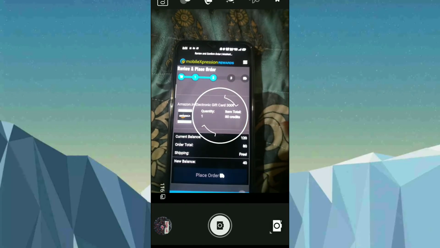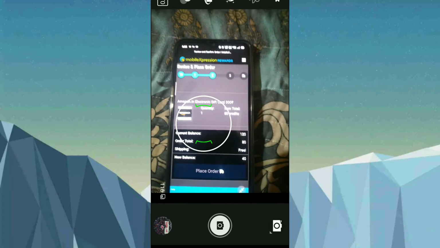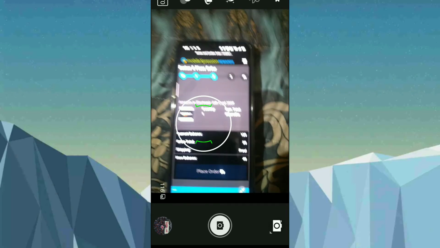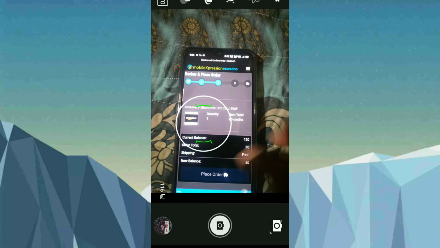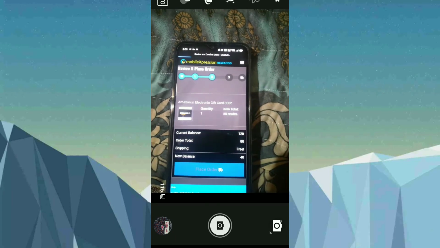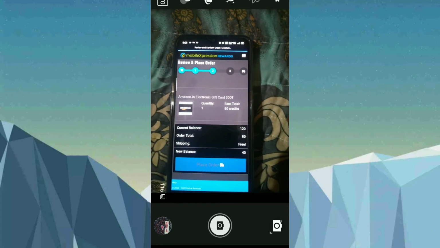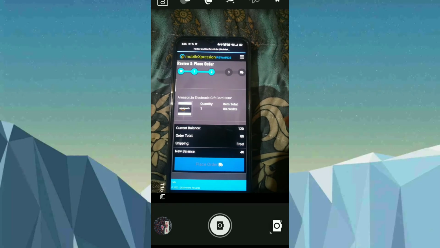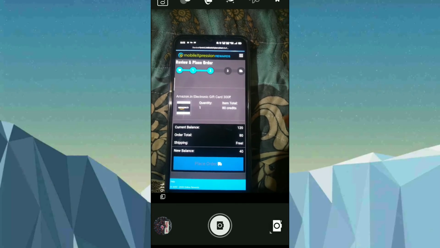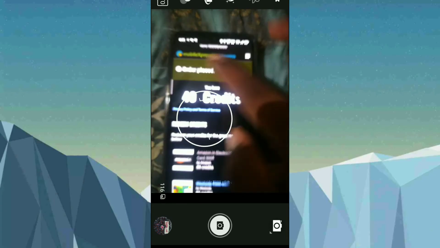Once you're done friends, you do not need to enter any email ID. If you enter it also, no problem. If it asks, just enter it. If you don't want to enter it, it will take the one you registered with, the Gmail, and they will send the card to that Gmail ID. Once you click on place order, as you can see here, your order is placed.